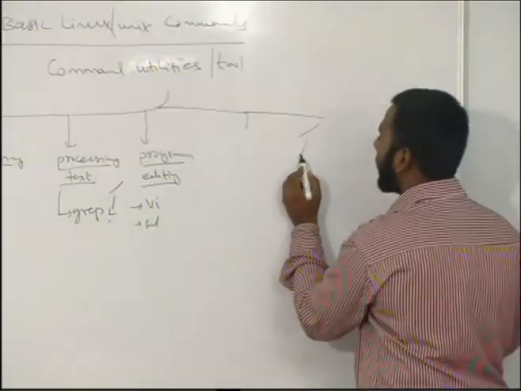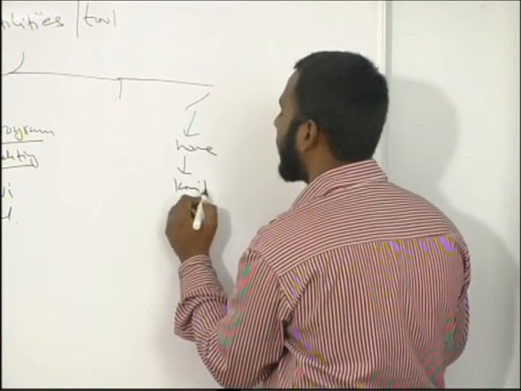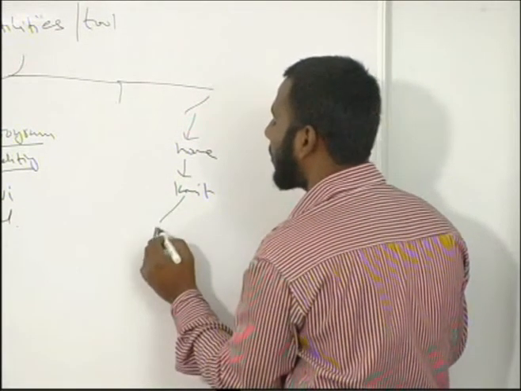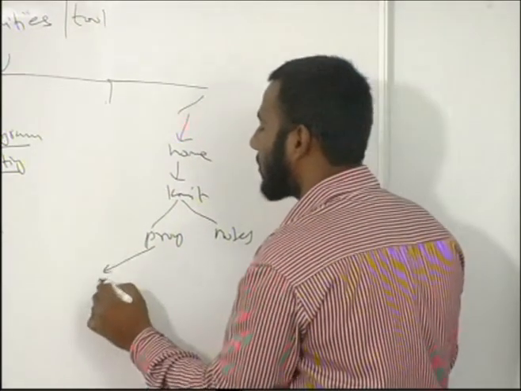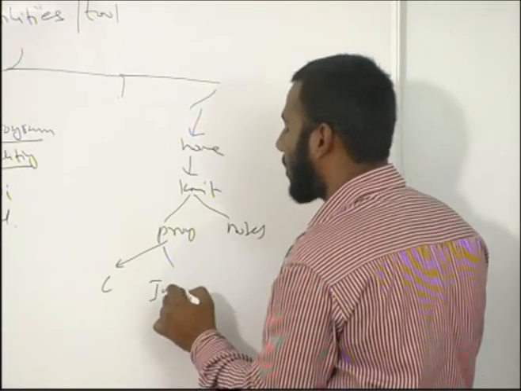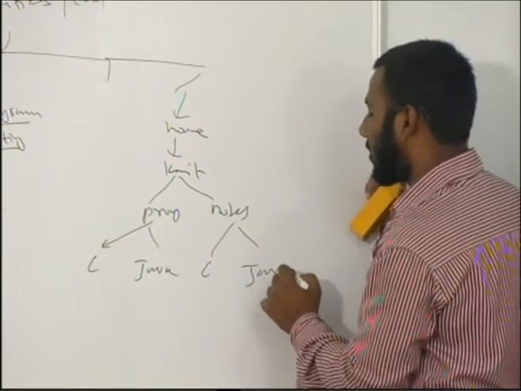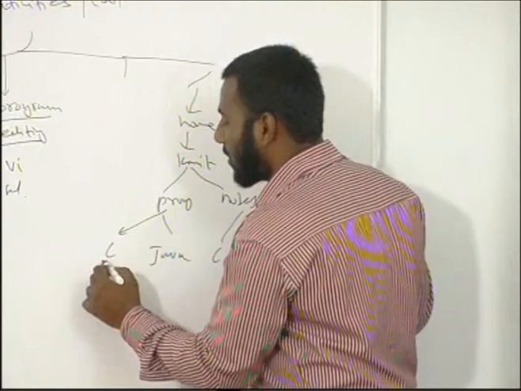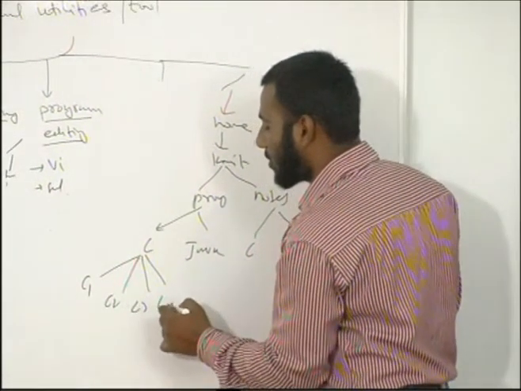See, we have root, home, KMIT. In this we have created programs, notes. In programs we have created C, Java. Here also we have created C, Java. And in C we have created C1, C2, C3, C4.